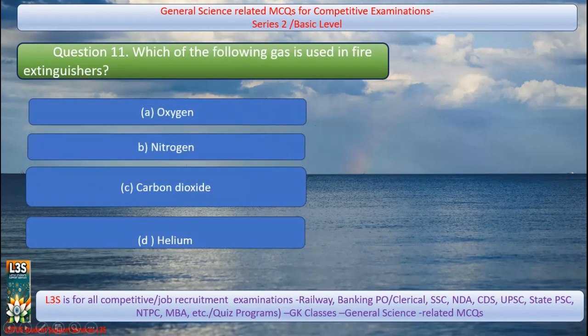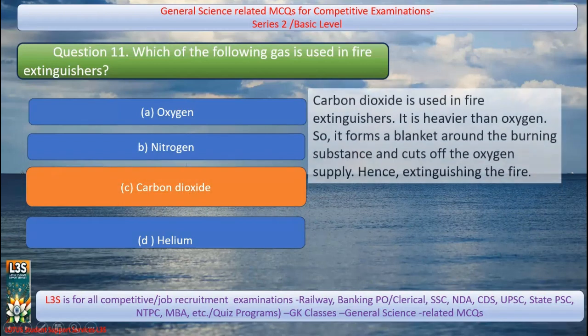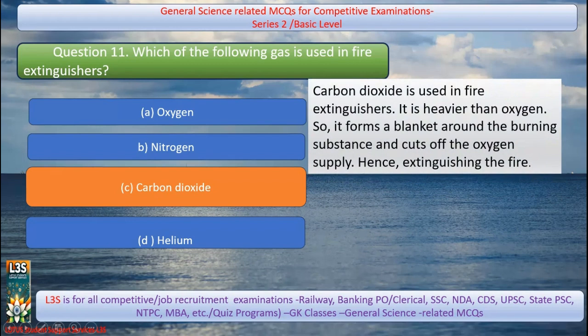Question 11. Which of the following gas is used in fire extinguisher? A. Oxygen, B. Nitrogen, C. Carbon dioxide, D. Helium. And it is C. Carbon dioxide. Carbon dioxide is used in fire extinguisher.